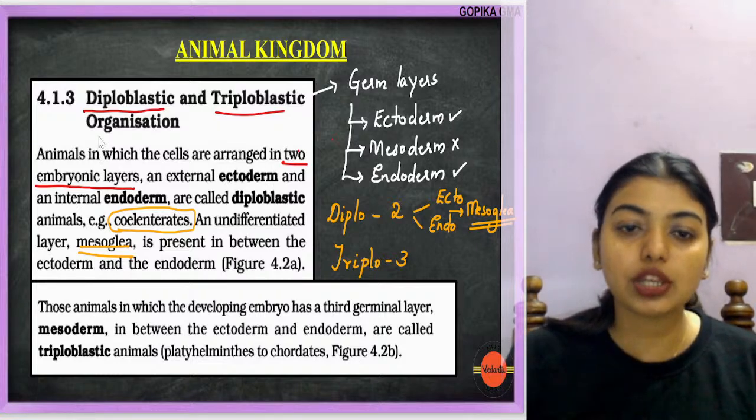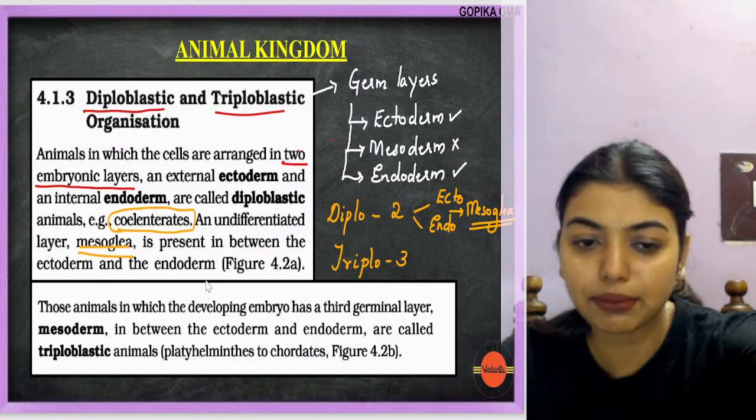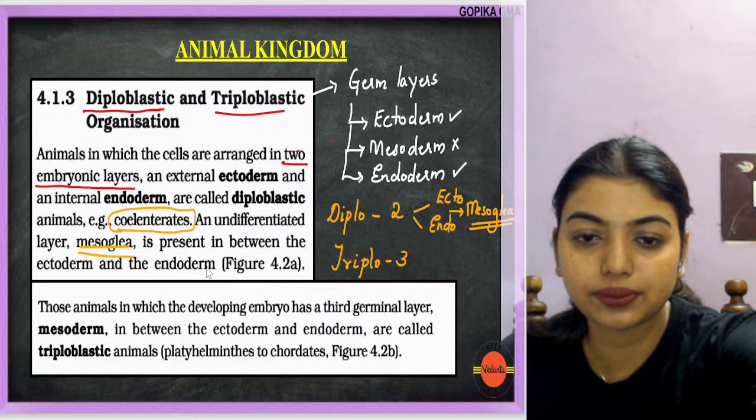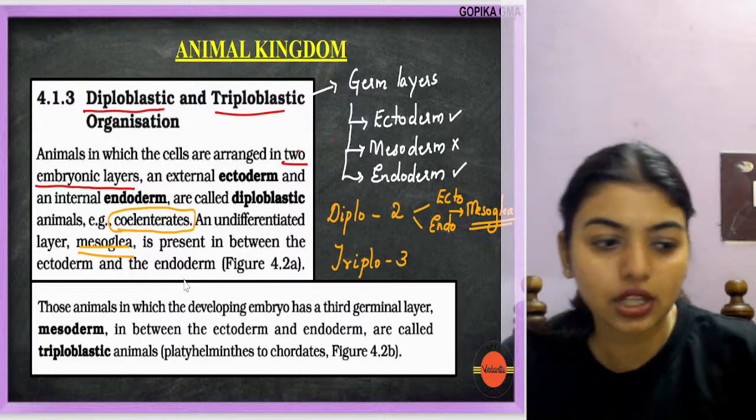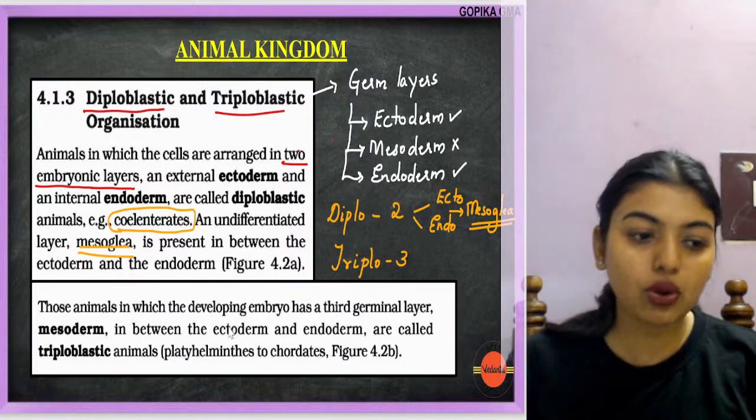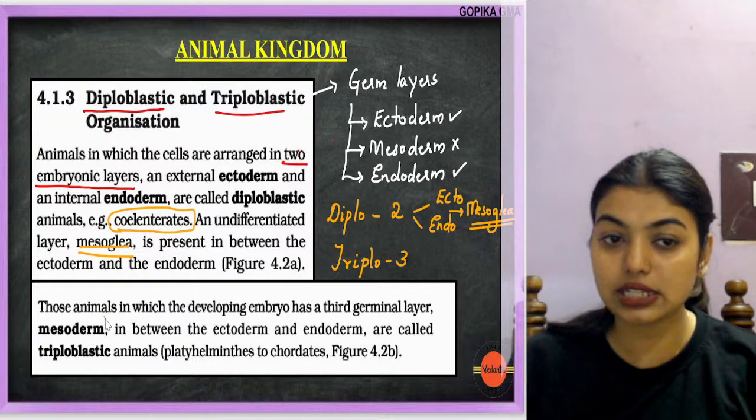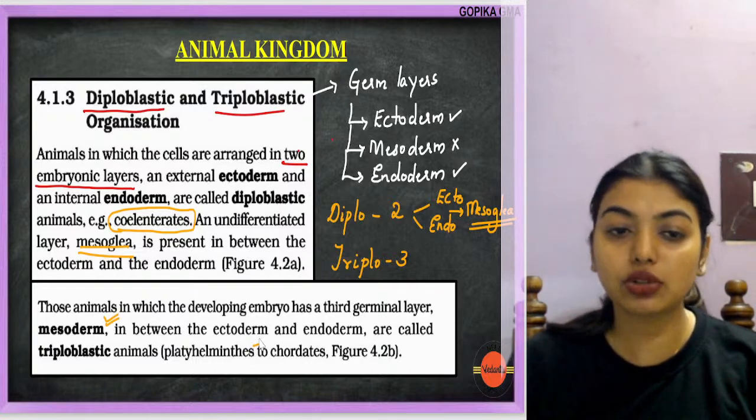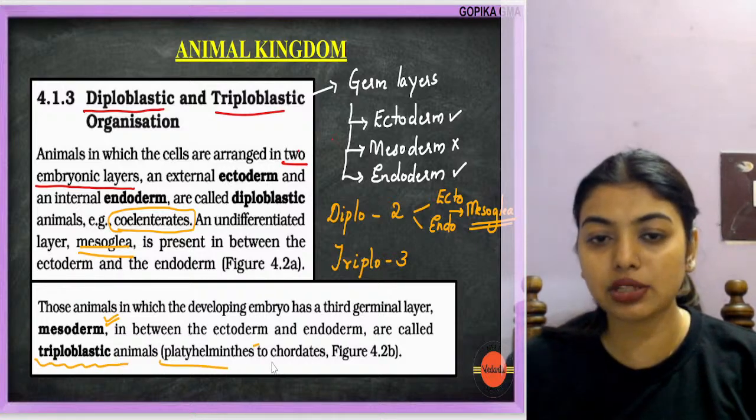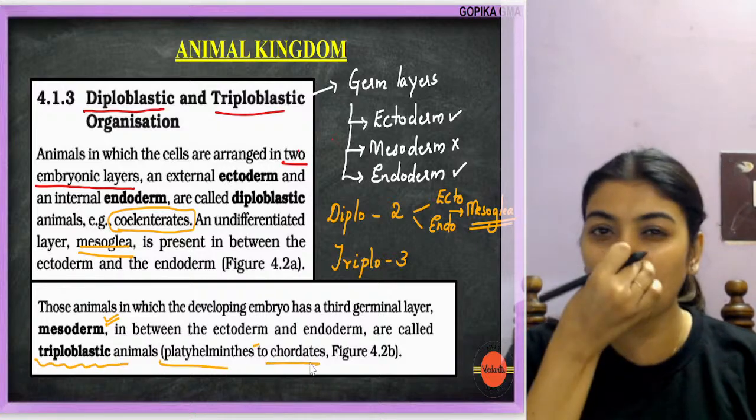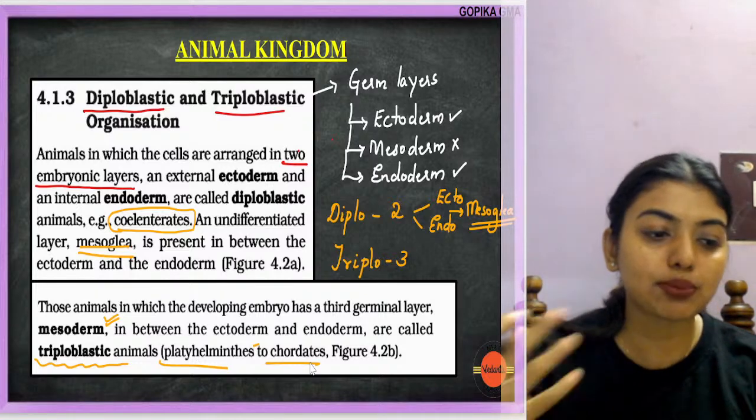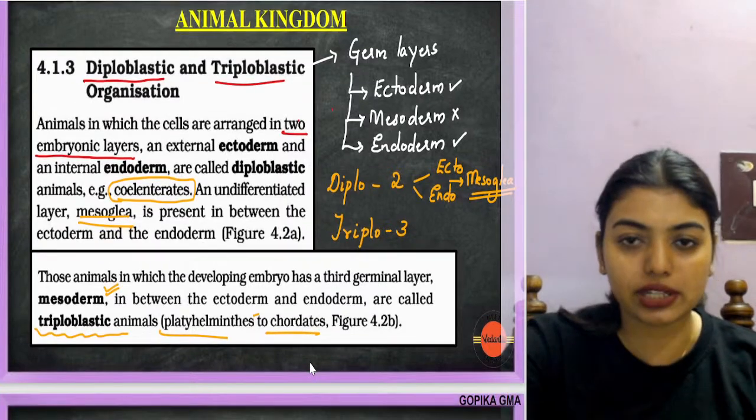Now, those animals in which the developing embryo has a third germinal layer, that is a mesoderm, in between ectoderm and endoderm, are called triploblastic animals. This is Platyhelminthes to Chordates. So we have very few organisms who are diploblastic. We have more organisms in triploblastic and Chordates.